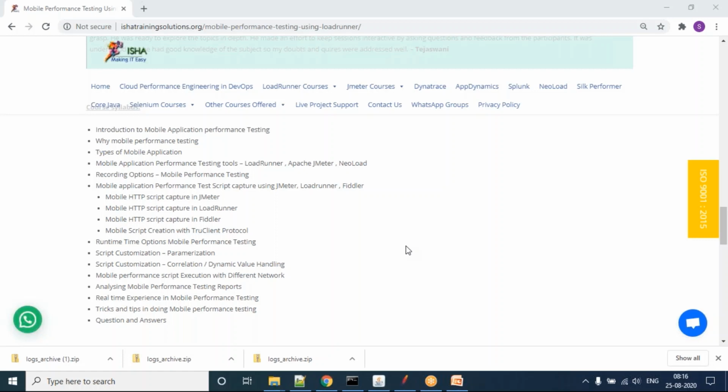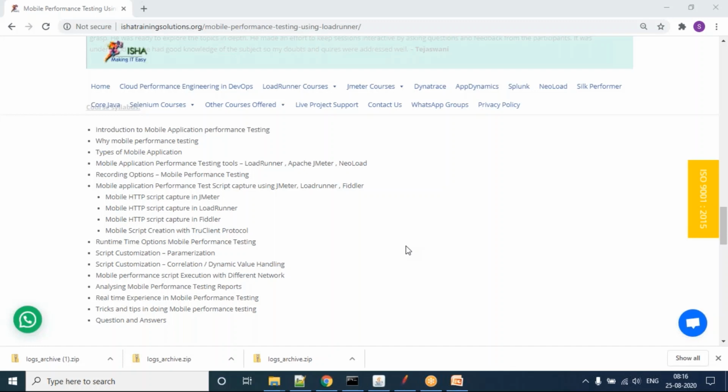Inside mobile web, you mean a tablet or the browser in the mobile? In the mobile. Correct. So this is not for native app testing, right? Is it for native app performance, or for web performance in mobile?